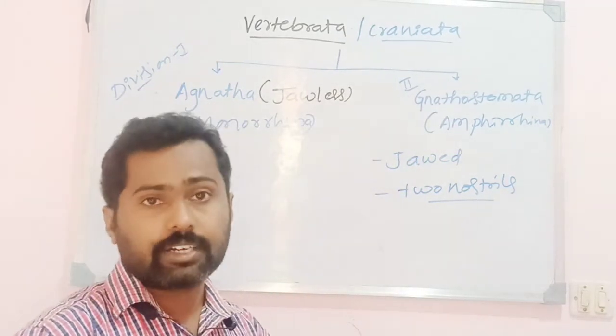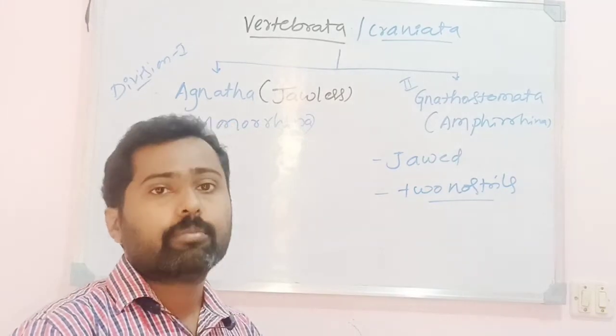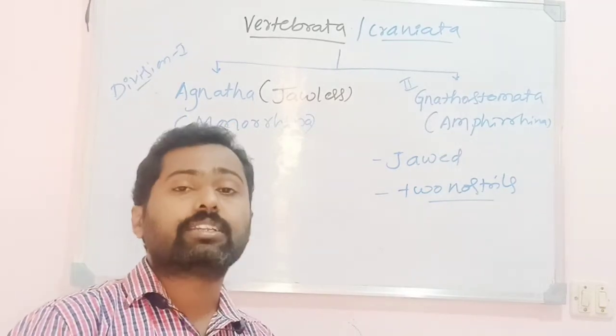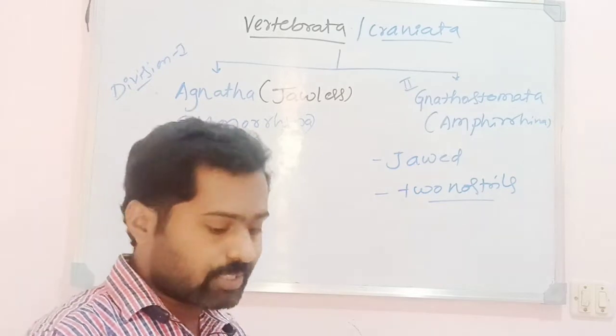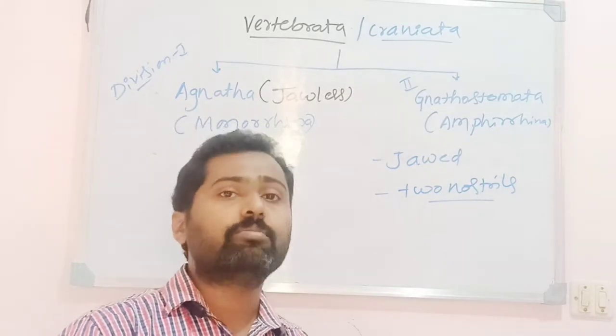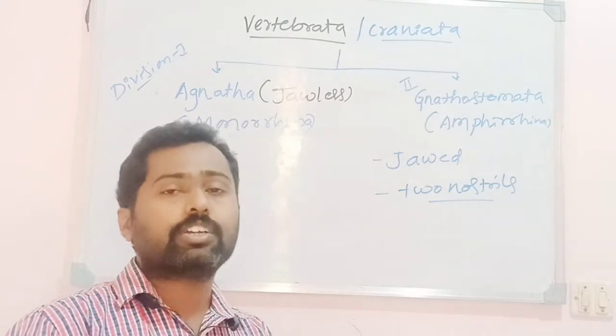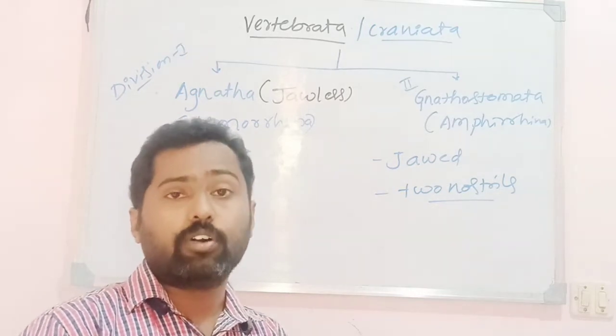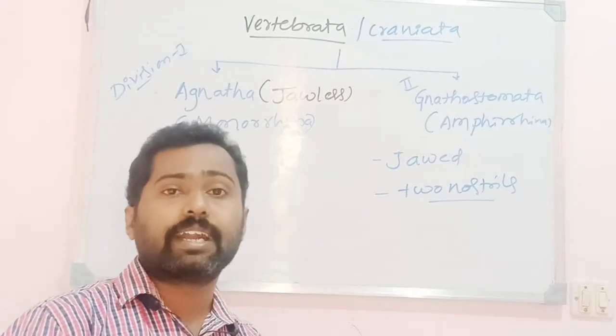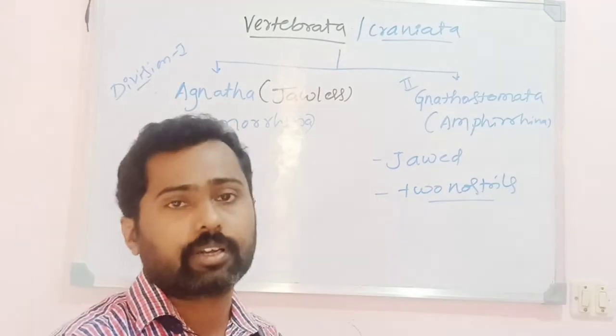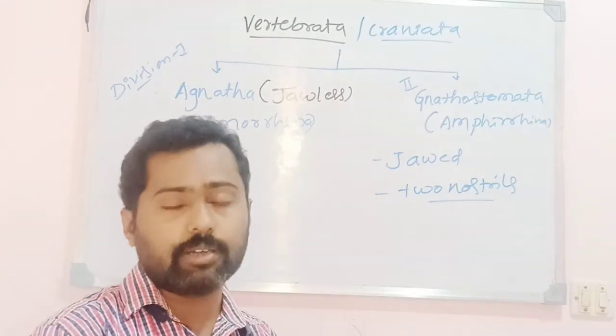The presence of a ventral heart is also an important feature, along with a post-anal tail and the urinogenital system. Urinogenital system means the urinary system and the genital system, or the excretory system and the genital system, which are found together. Hence it is called the urinogenital system. That is also one of the important characters of the subphylum Vertebrata.